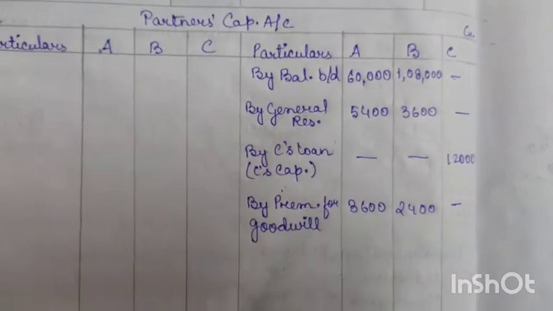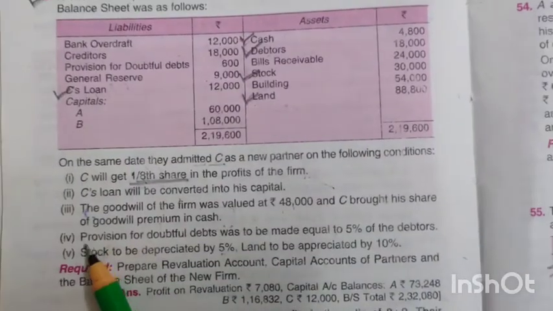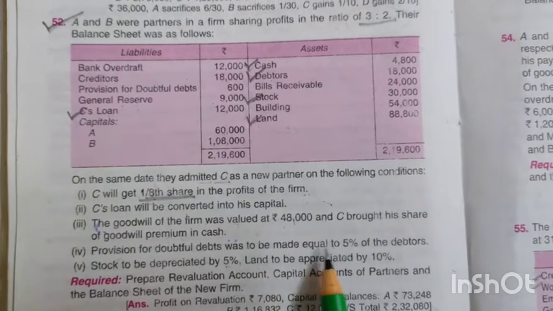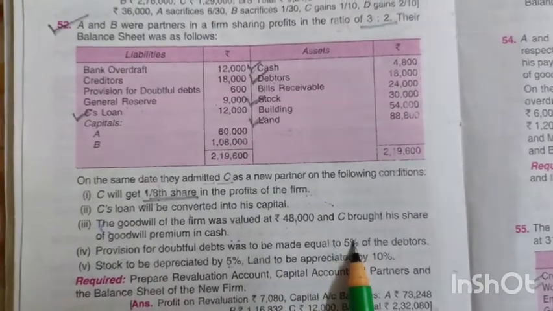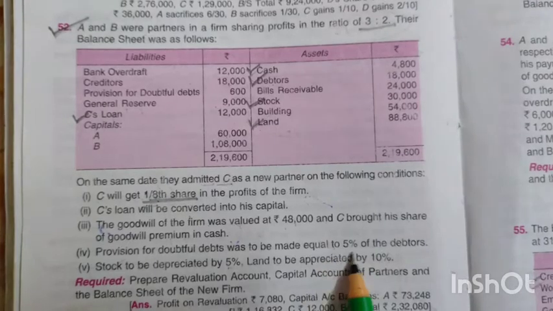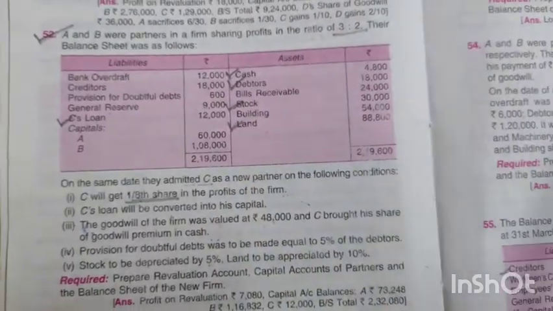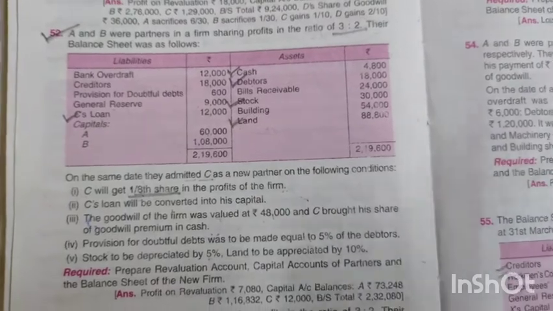Next adjustment. Now provision for doubtful debts was to be made equal to 5% of debtors. That means we have to keep a provision of 5% on our debtors. So that means provision, as we all know, we need to deduct.